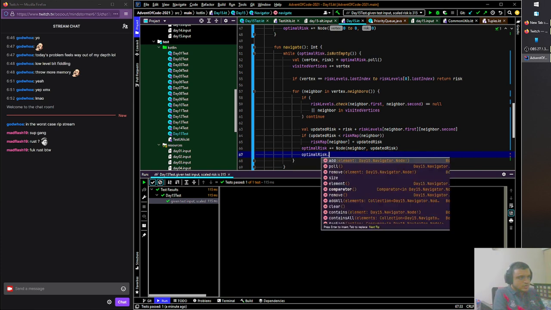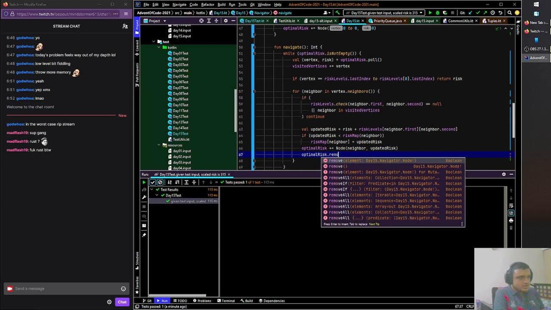Optimal risk dot remove. I want to remove the last node because I know that once we update a node, we have inserted one node which contains an updated risk. So one of the bottommost nodes will basically have something that's bad, the value is wrong for it, right?